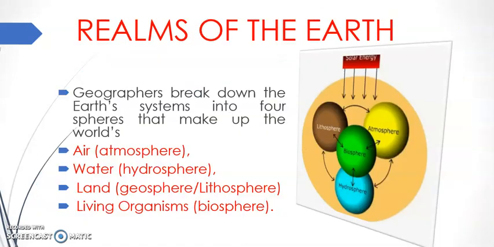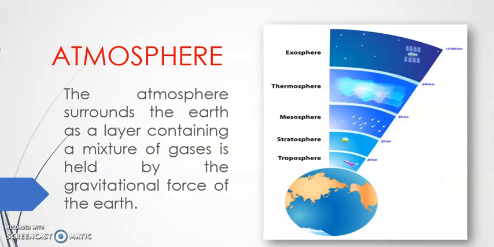Realms of the earth. So we have 4 realms: air, water, land and living organisms. These are otherwise called as atmosphere, hydrosphere, lithosphere and biosphere. Atmosphere. The atmosphere surrounds the earth as a layer containing a mixture of gases. Those are all held by the gravitational force of earth.